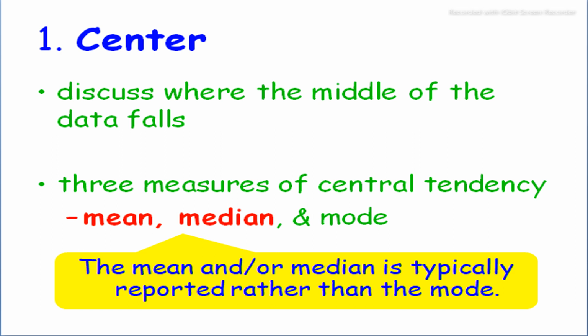There are three measures of central tendency which are very important and used in center. The first one is the mean, the second is the median, and the third is the mode.